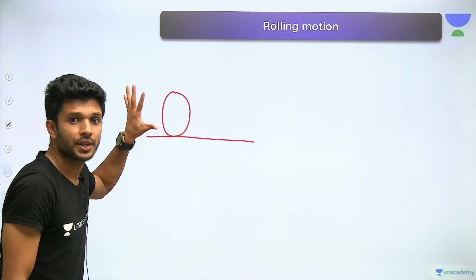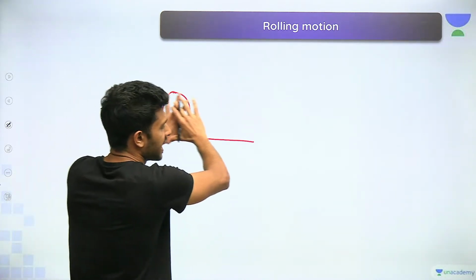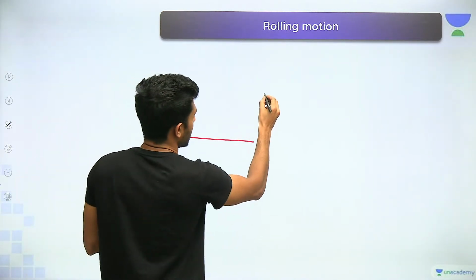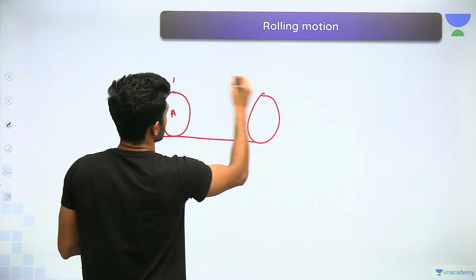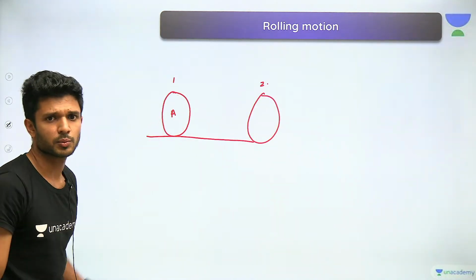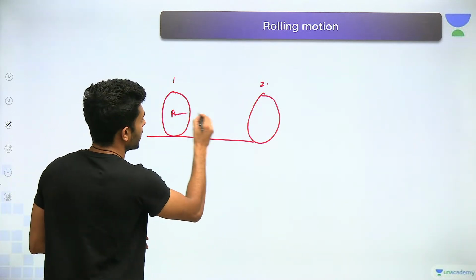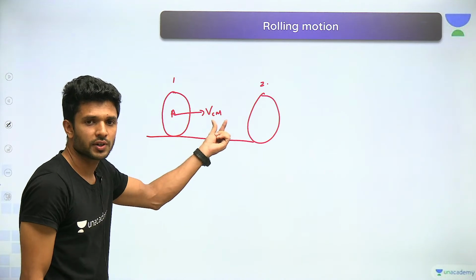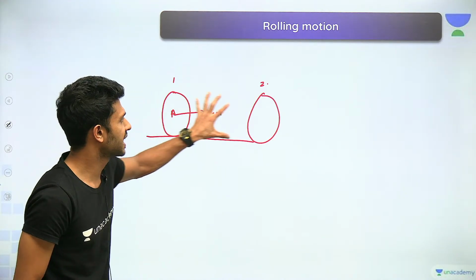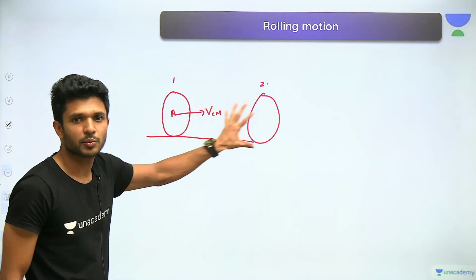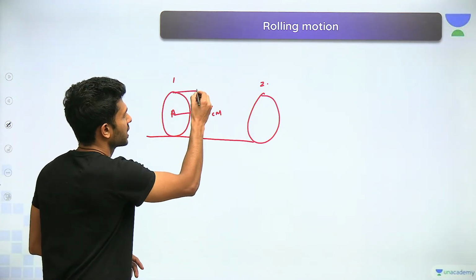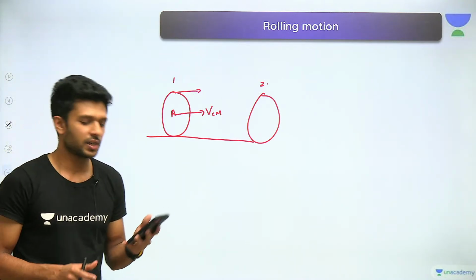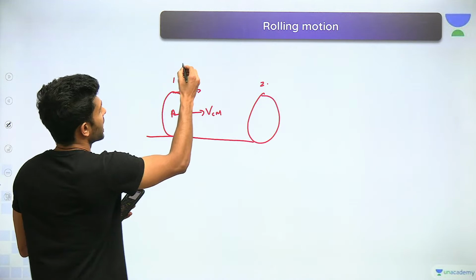This sphere, without rotating, is making a translational motion, which means this sphere is being dragged along the surface and we are taking it to a point 2. So from 1 to 2. If this is the motion, won't it have a velocity for the center of mass? If this is the velocity of the center of mass, when it is making a translational or linear motion, what will be the velocity at this point? Quickly tell me. What will be the velocity at the top of that particular body, which is undergoing translational motion?